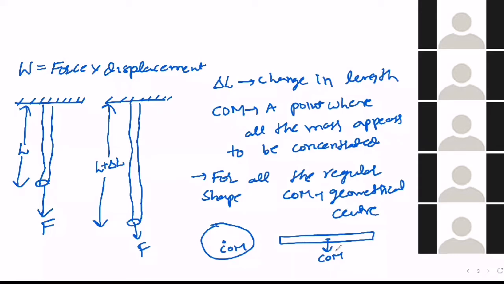So why are we studying this concept? Because, see here, I will tell you. Now consider this one wire. Where will the center of mass be? The total length is L, so the center of mass will be at a depth L by 2, at the midpoint.